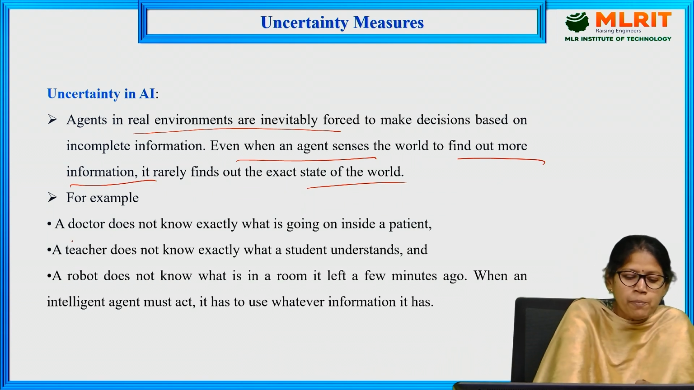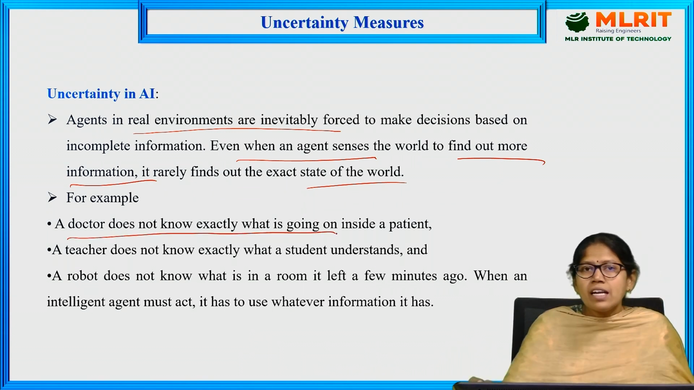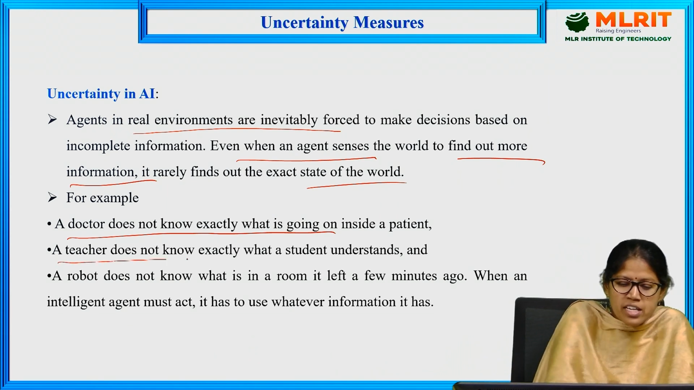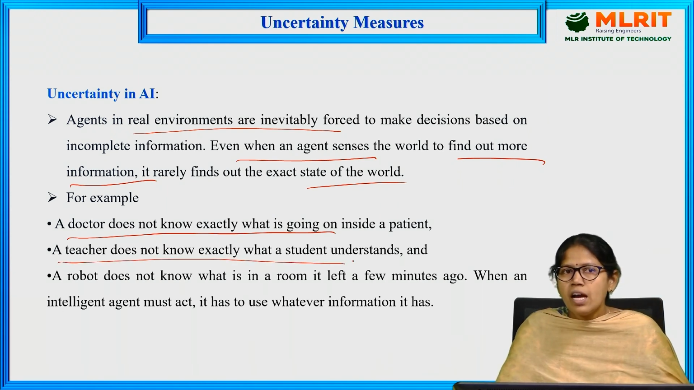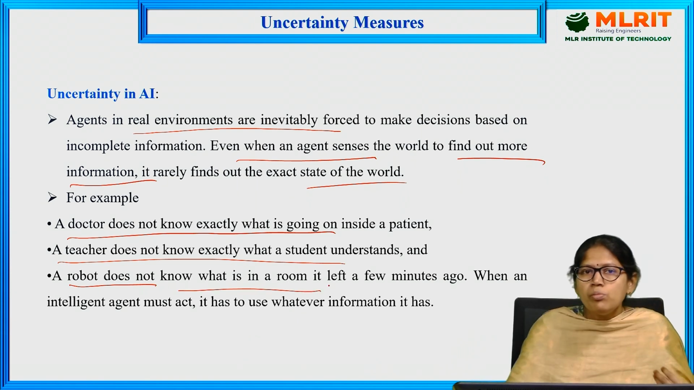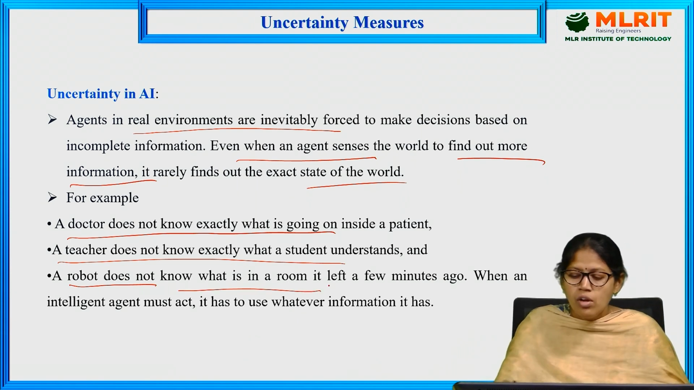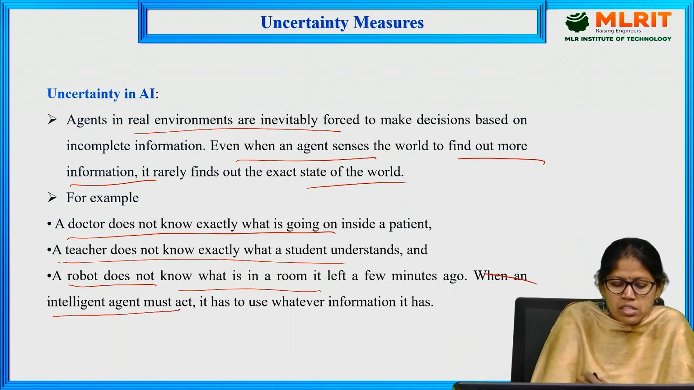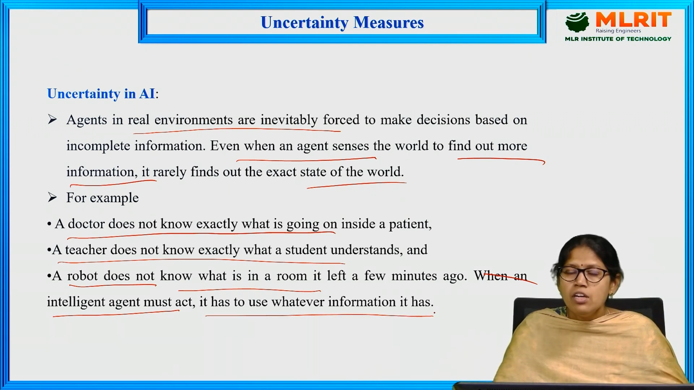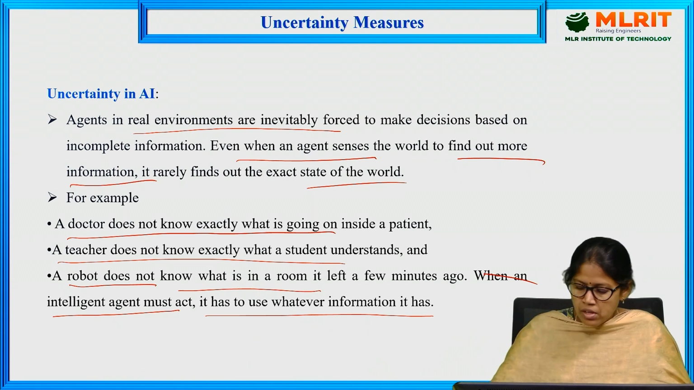For example, a doctor doesn't know exactly what is going on inside a patient. Likewise, a teacher doesn't know exactly what a student understands, or a robot doesn't know what is in the room it left a few minutes ago. When an intelligent agent must act, it has to use whatever information it has. Based upon that information only, it will draw conclusions.